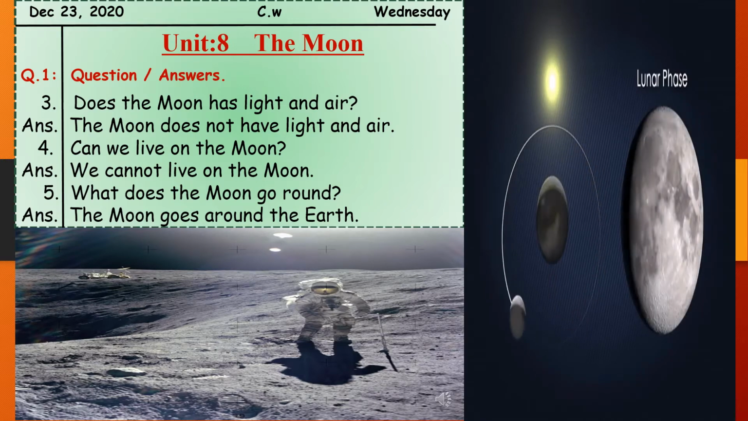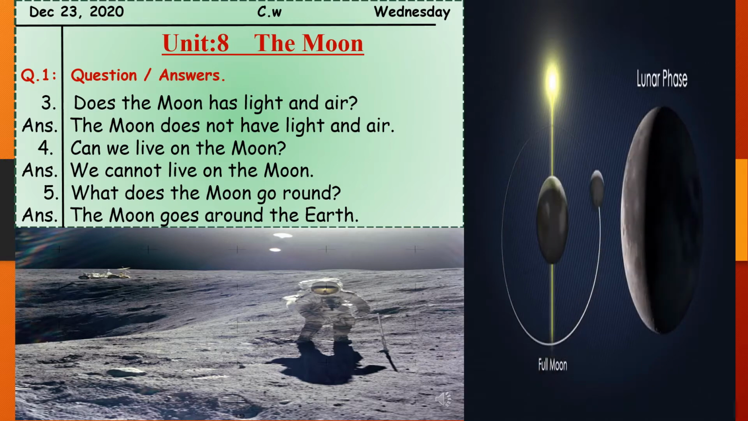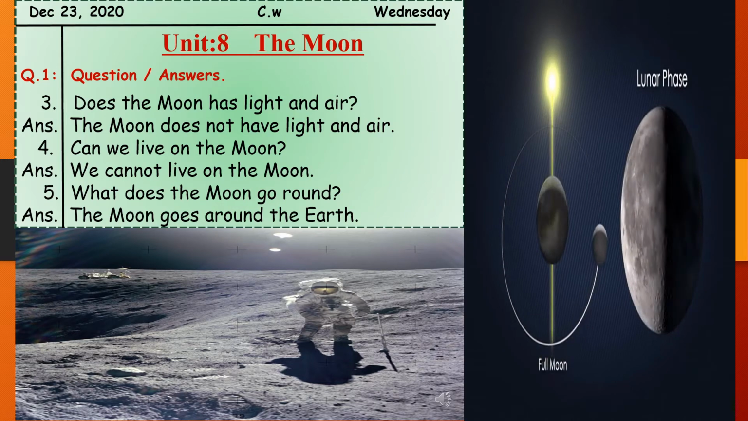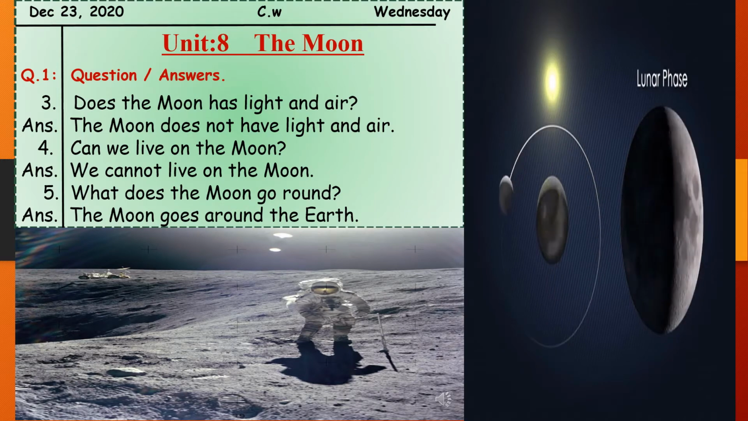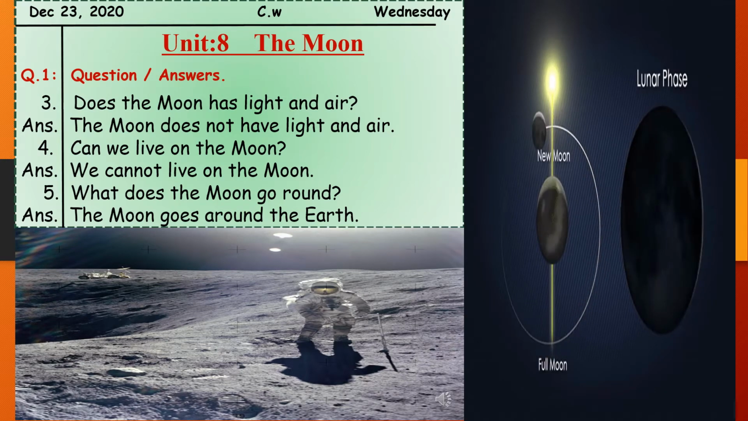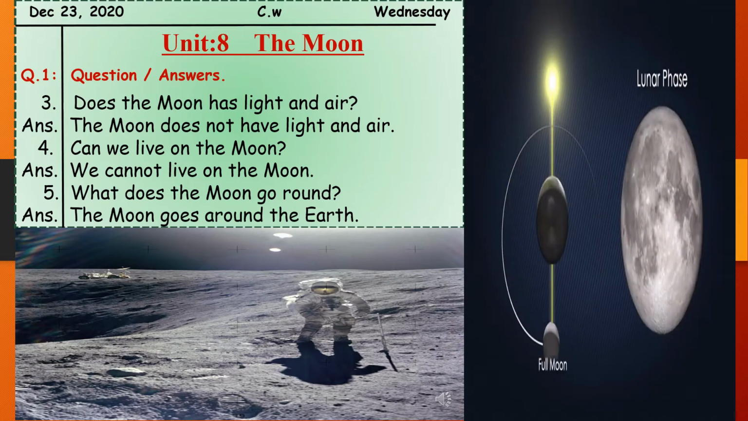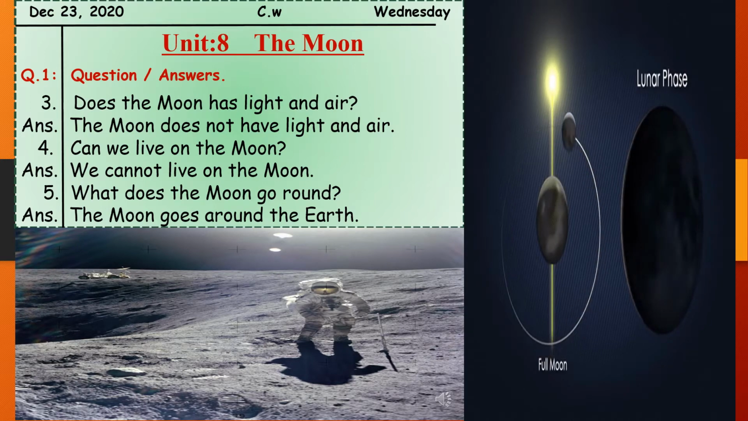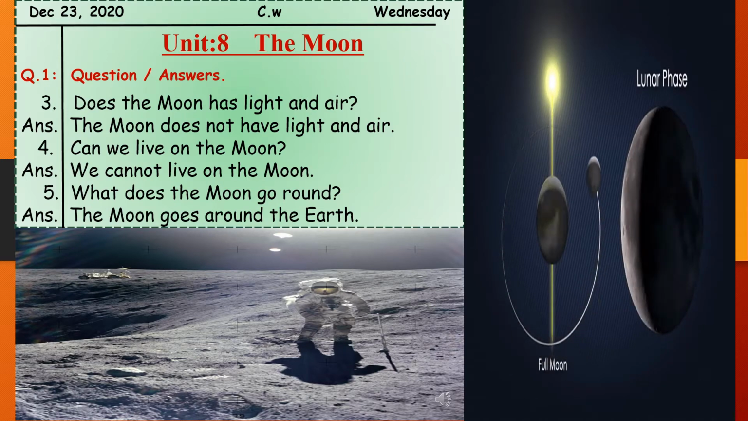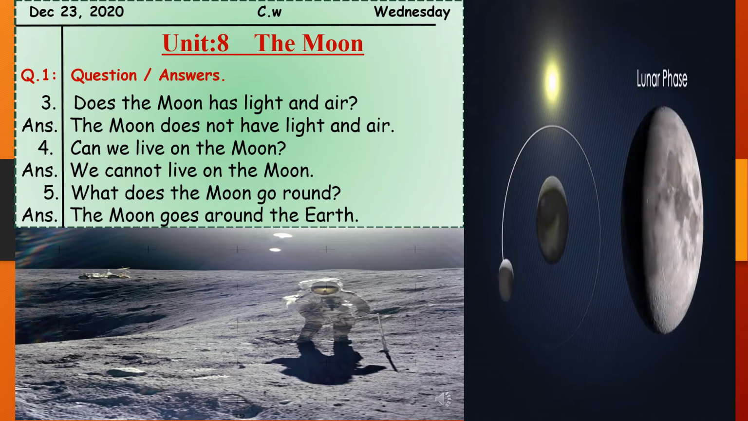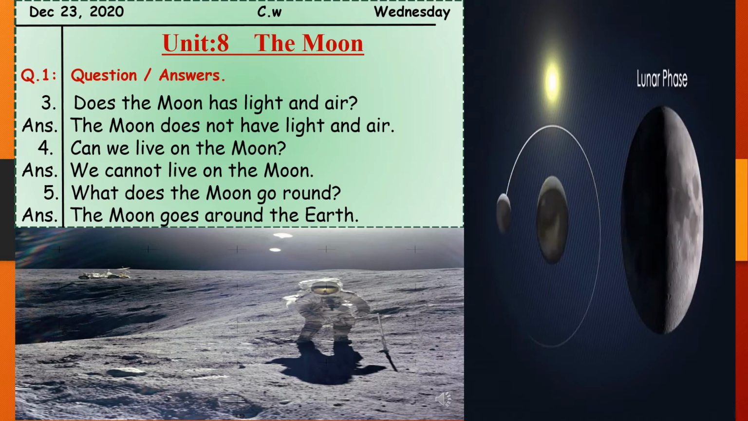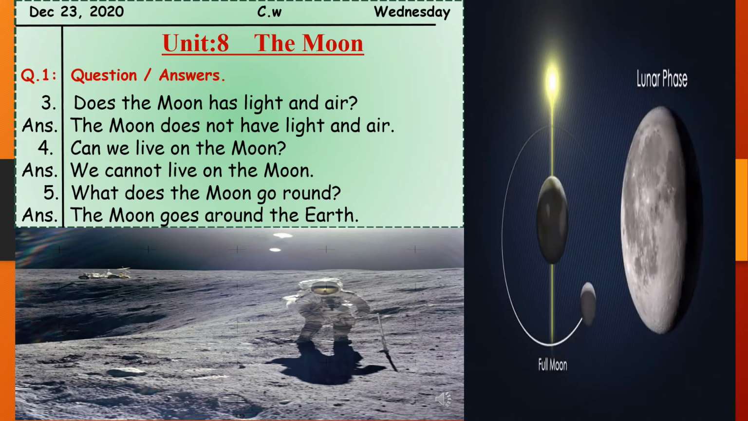Question number 3 I am going to read, and that is, does the moon have light and air? Can you see in the picture the surface of the moon? Can you see any light or air or anyone living on the moon? No, there is no light, no water and no air on the moon to stay alive, which as living beings we need. It is our basic necessity.